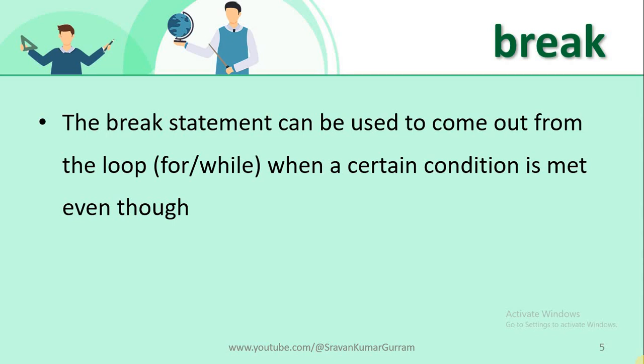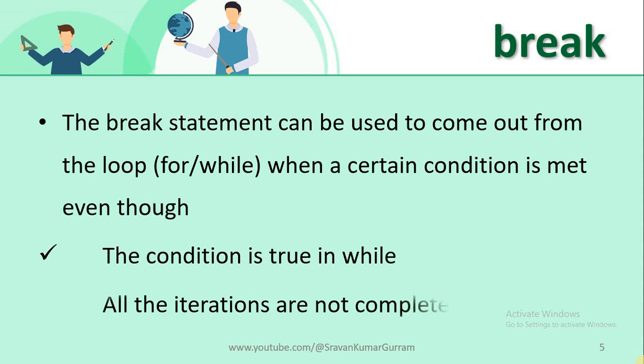when a certain condition is met, even though in the case of a while loop the condition is true, or in the case of a for loop all the iterations are not completed. We already covered these two loops. We already know that a while loop continues the execution if the condition is true. When the condition becomes false, automatically the control comes out from the loop.